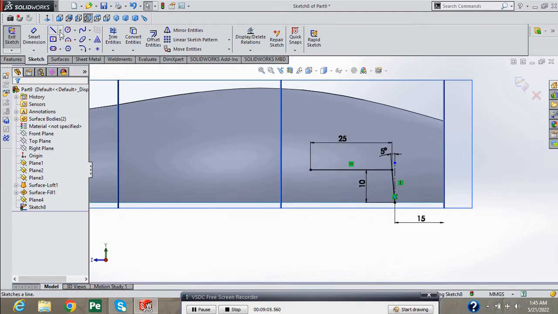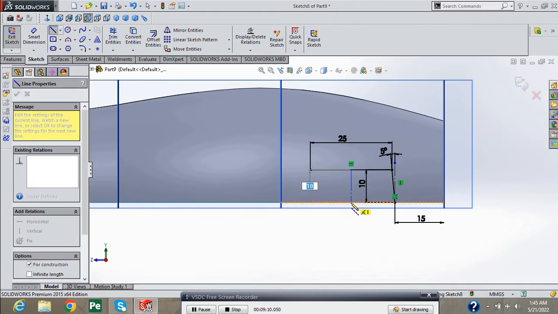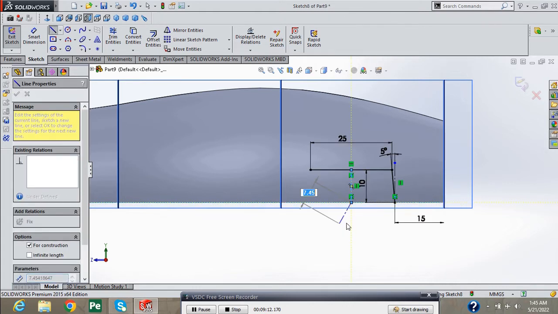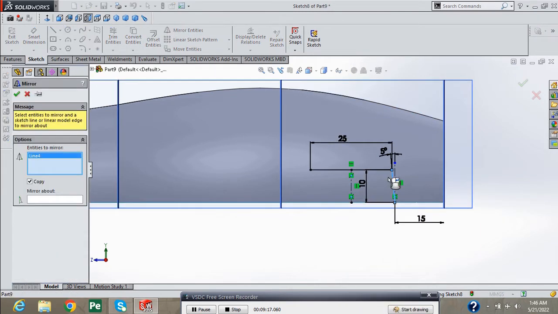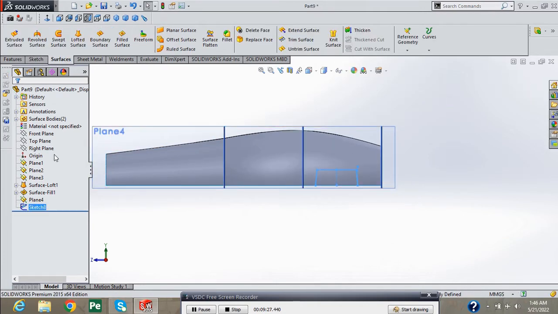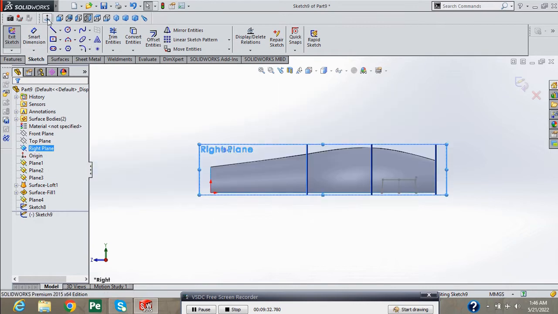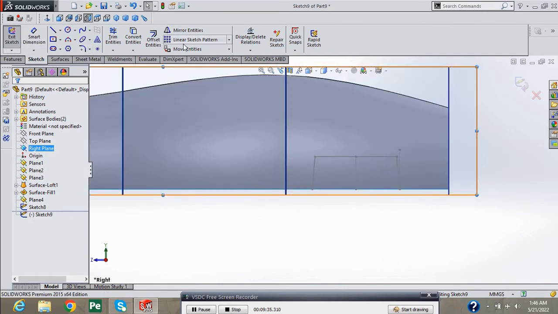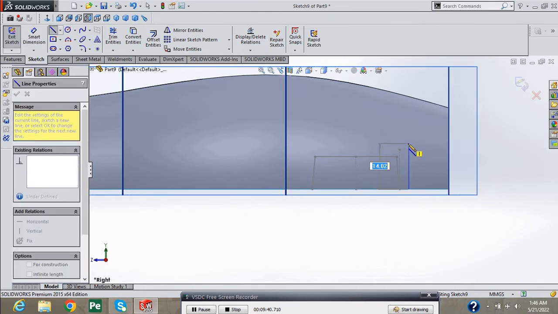Now select center line. Draw here a center line. Select mirror entities. Select this line, about, and press green check. Now exit from sketch. Take sketch on right plane. Select line.